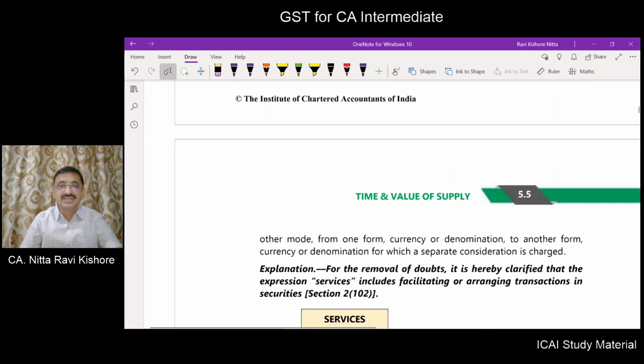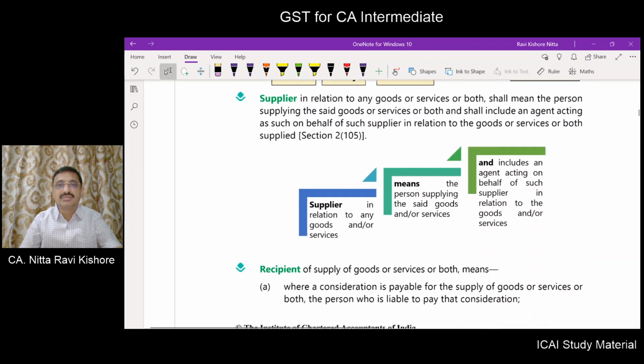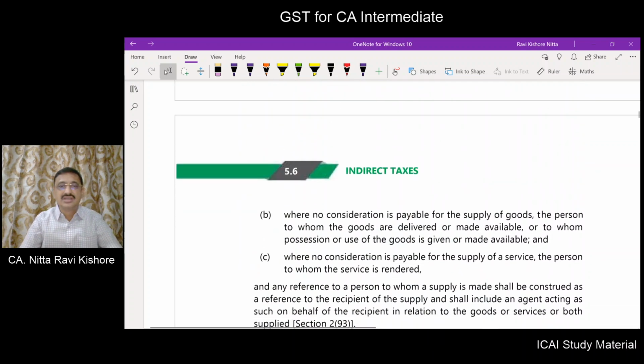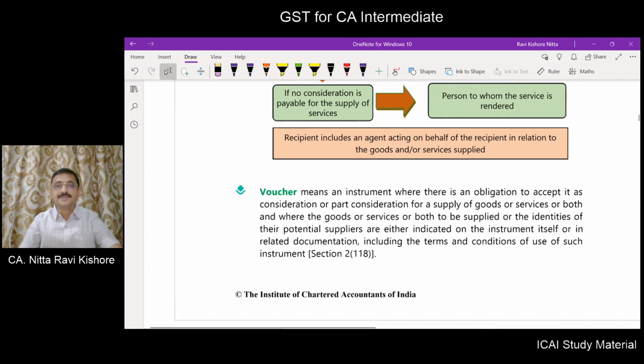What do you mean by service? My dear friends, we defined service also in chapter number 1 or 2. What do you mean by supplier? What do you mean by recipient? Also these definitions we have covered in our earlier chapter. Now, voucher definition we did not cover. What do you mean by voucher?